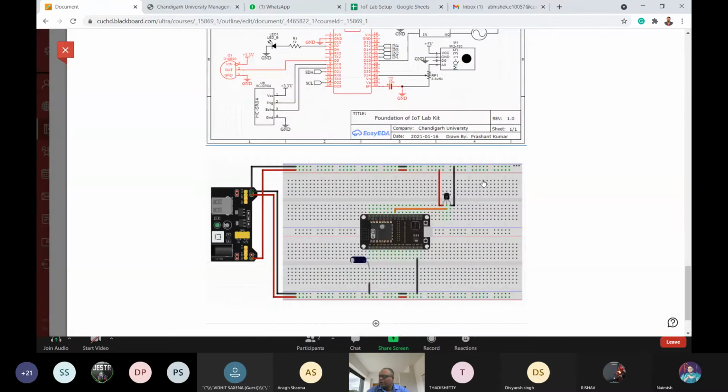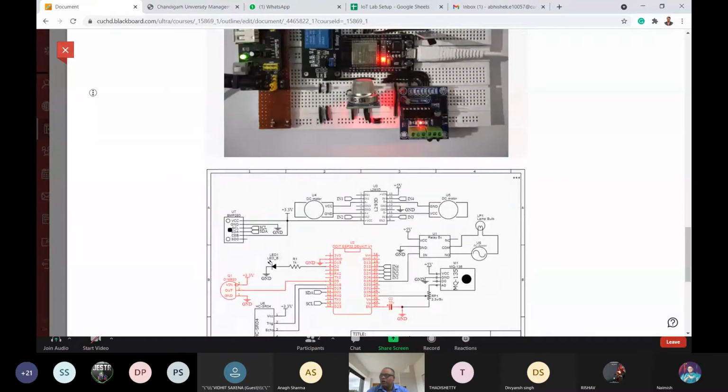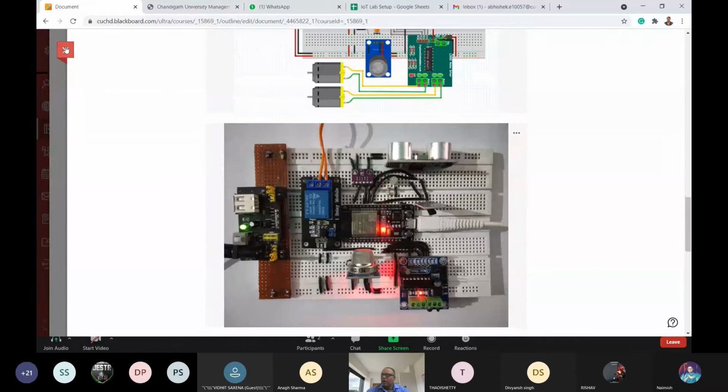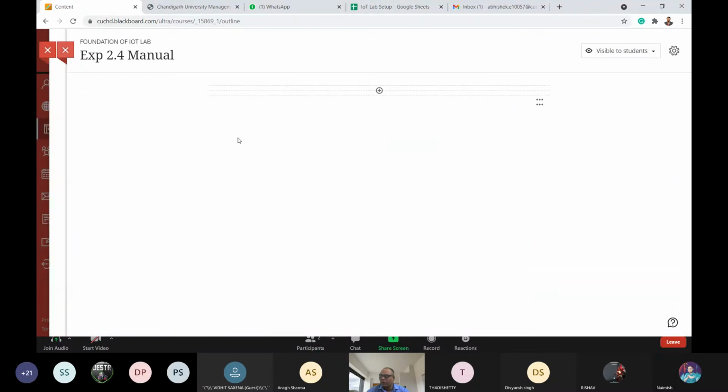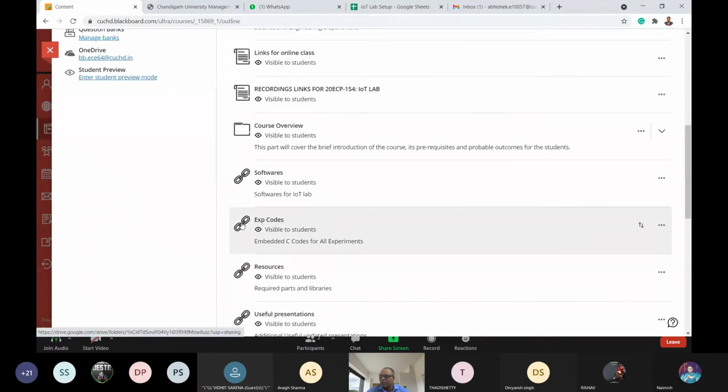And after that, what we will perform, we will use our LMS system, where we have stored all the codes for this particular experiment, okay. So you can see this is a link, experiment code, okay. This is a link where we can download all the codes from the website.